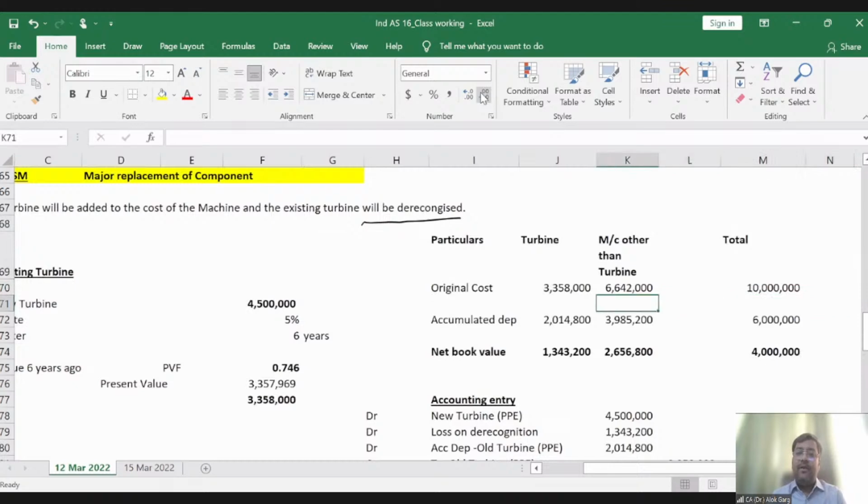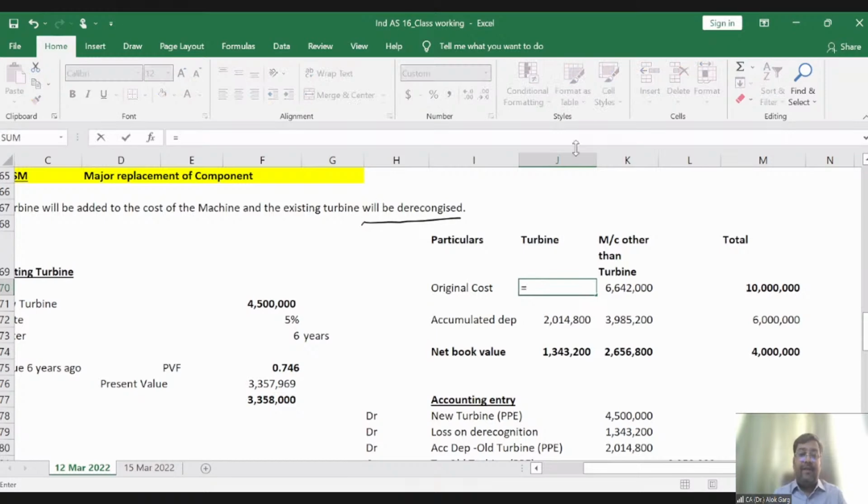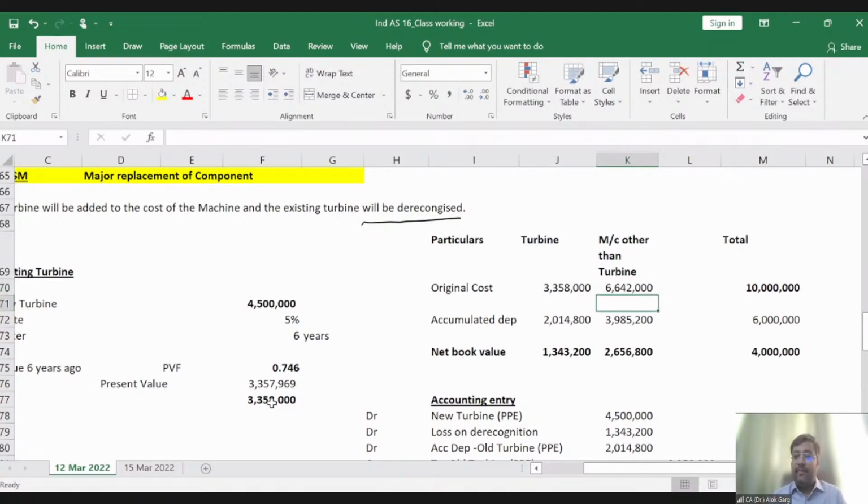So now friends, what was the original cost of the turbine? So now I have bifurcated the machine between the turbine and machine other than turbine. The total original cost of the machinery was 1 crore. And the turbine estimated cost comes out at 33,58,000, right? So what is the remainder cost of the machinery? It is 66,42,000. Now if the life is 10 years, and we are incurring a cost after 6 years, of course, for this 1 crore rupees of machinery, 1 crore divided by 10 multiplied by 6 has been depreciated, right? Accumulated depreciation is 60 lakh.